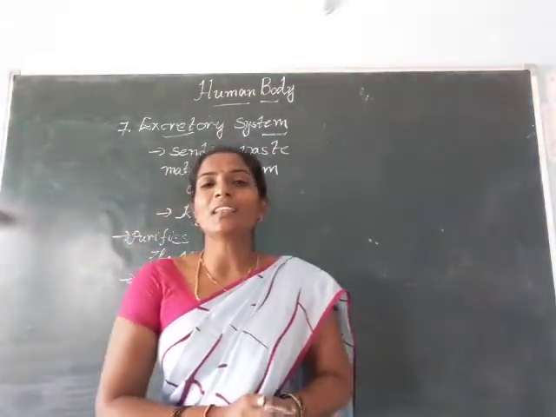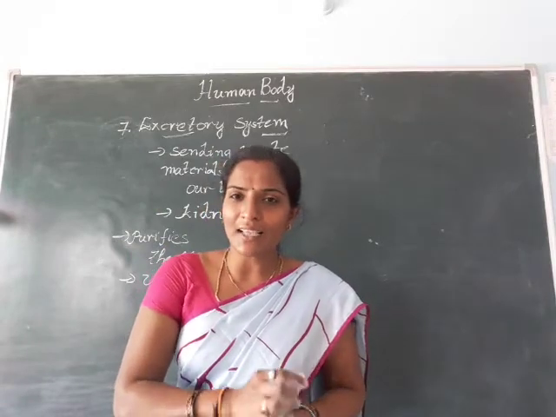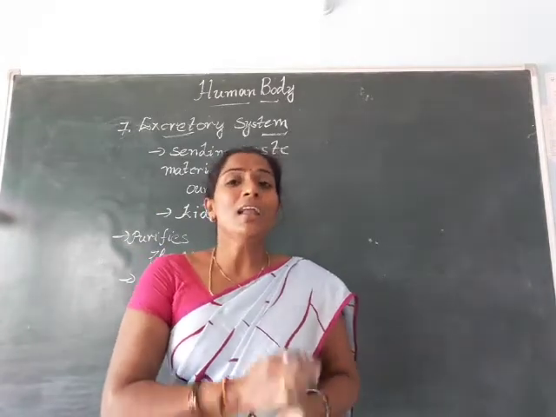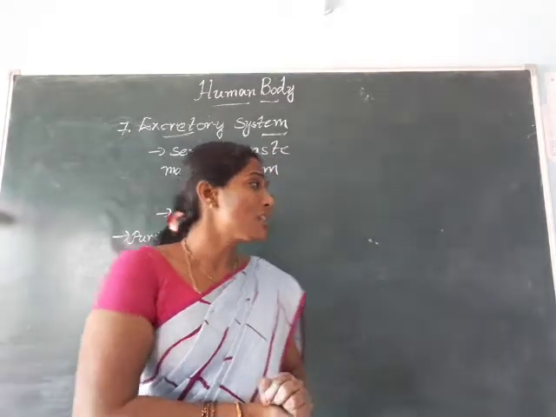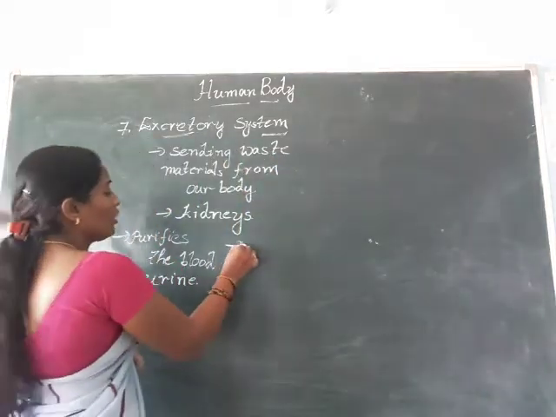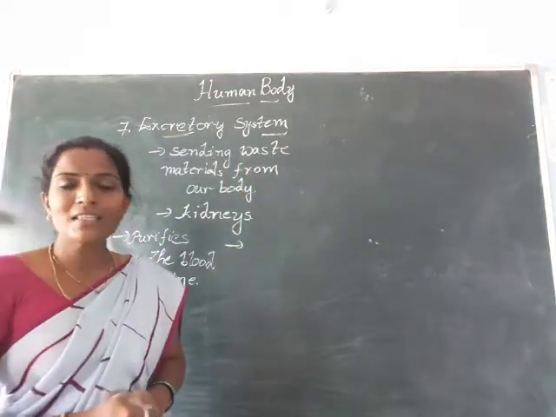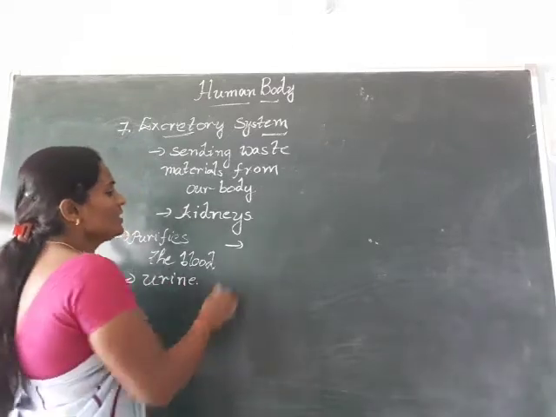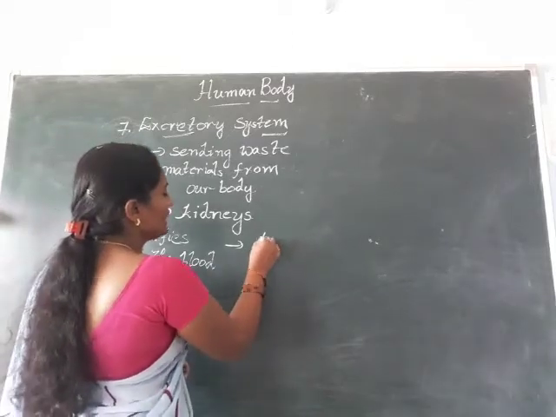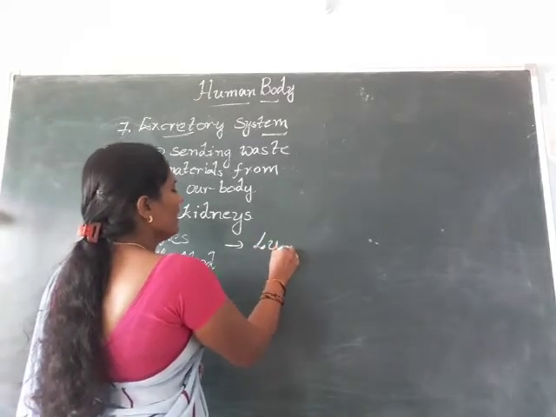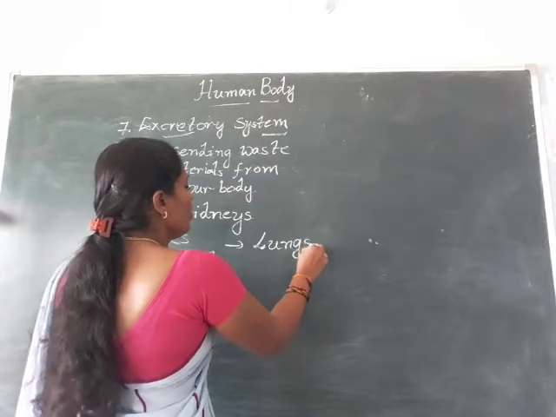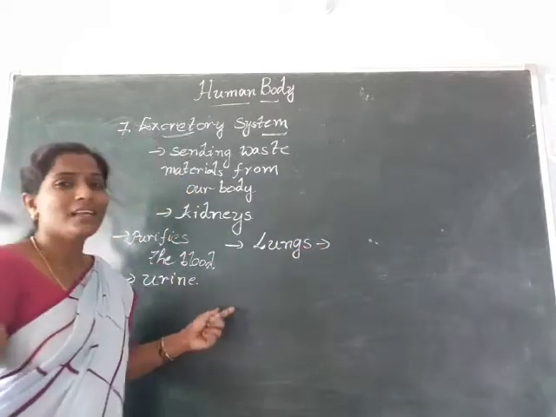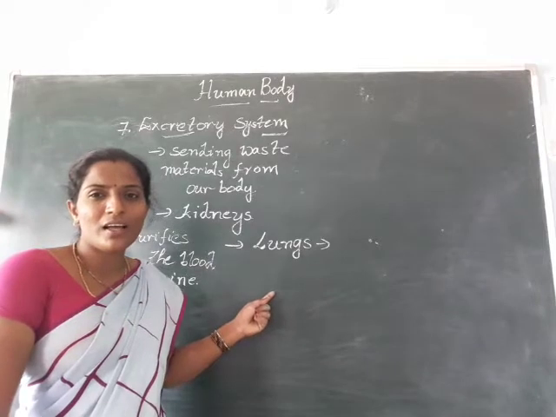So kidneys are the main parts of the excretory system, but there is one more important organ we can call an excretory organ. That is the lungs. How can we say the lungs are excretory organs?